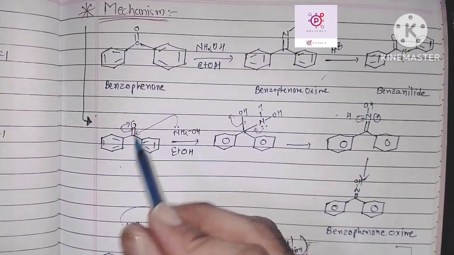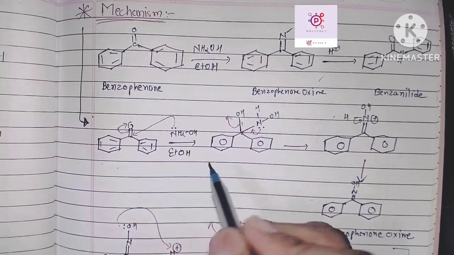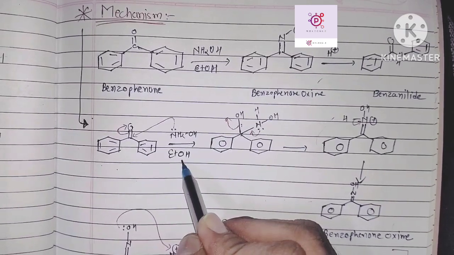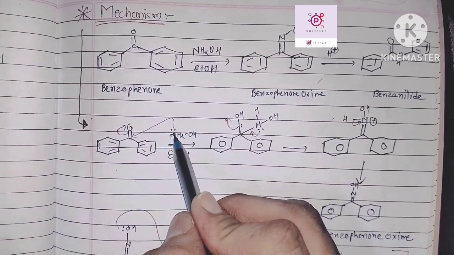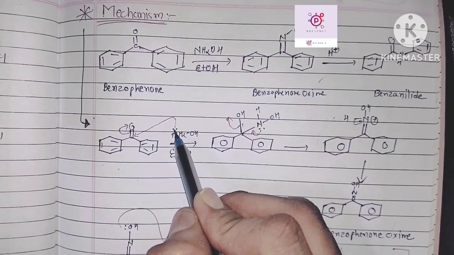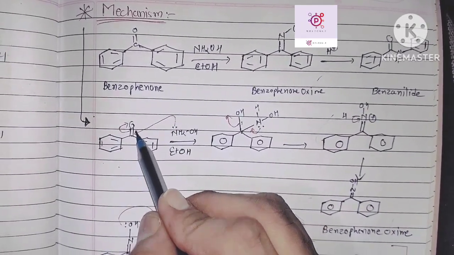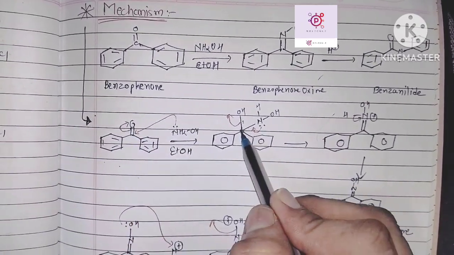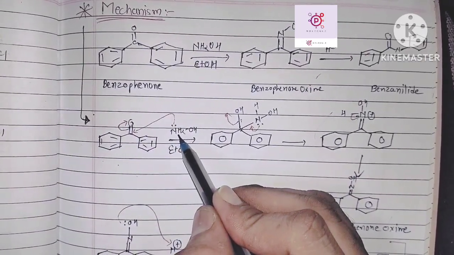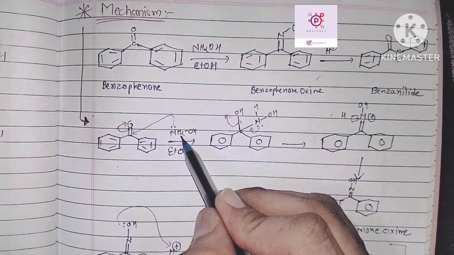Its mechanism: take benzophenone in ammonium hydroxide with ethanol as solvent. The lone pair of nitrogen attacks the carbonyl carbon, and the oxygen, having a negative charge, abstracts a proton from the ammonium nitrogen.